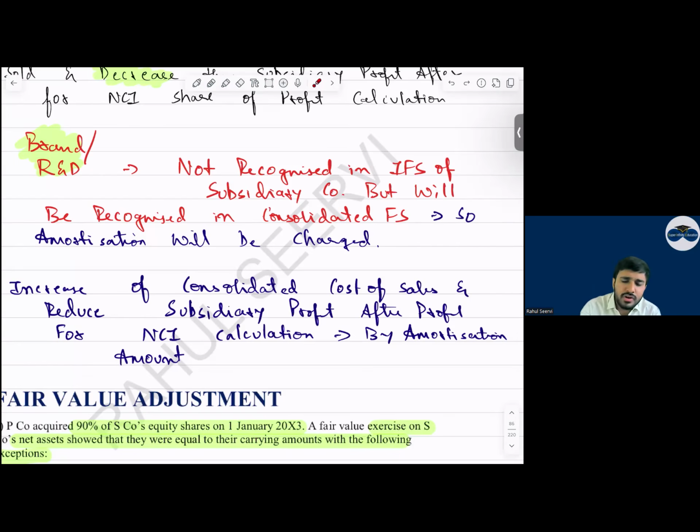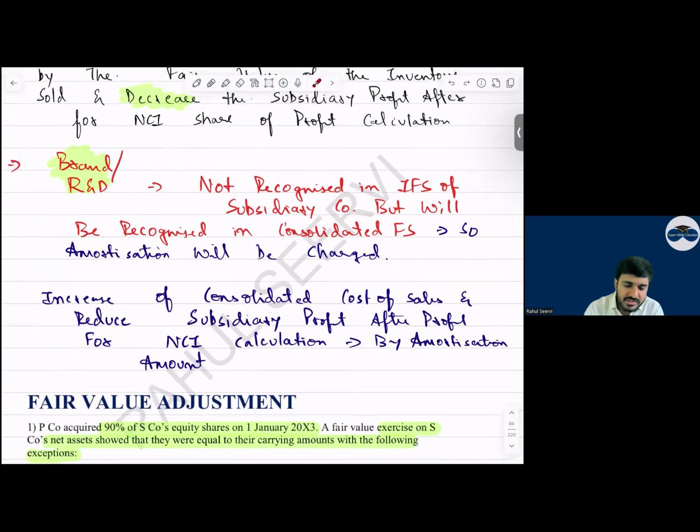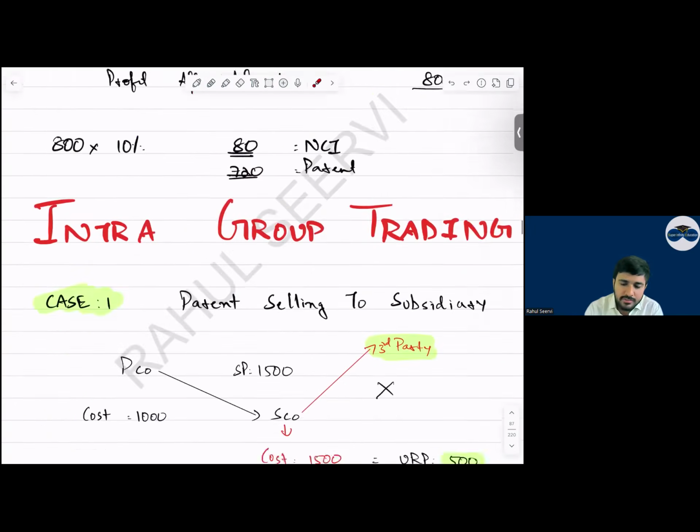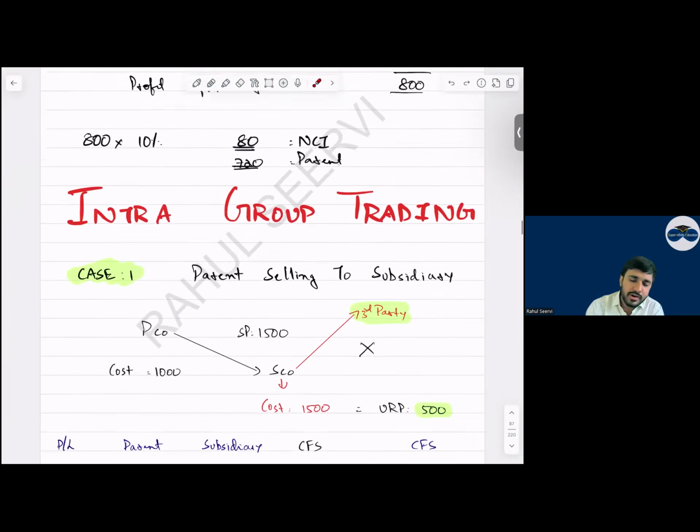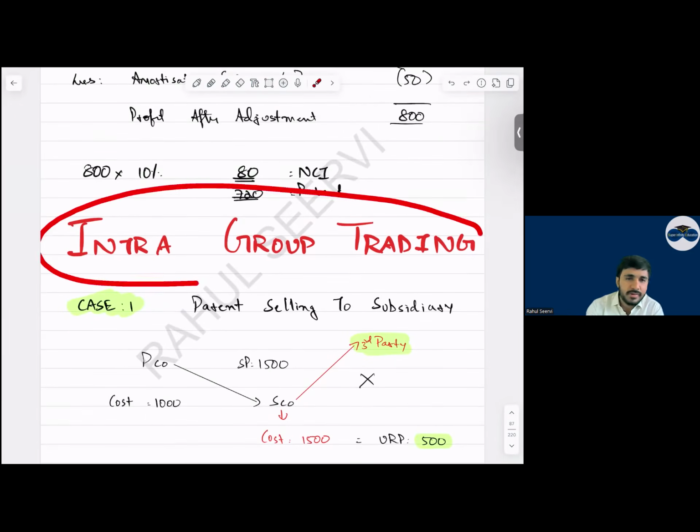Can I say excess amortization will come or not? This amortization will come, right? This amortization, will it take one hit or two hit? One hit or two hit? It's two hits, sir. Two, yes. So adjust it accordingly. Now coming to intra-group trading, a favorite topic of the examiner.